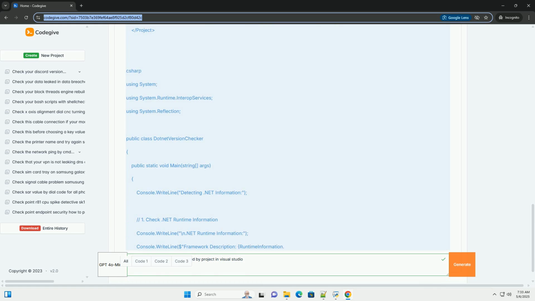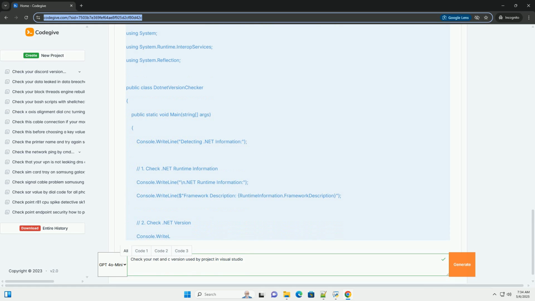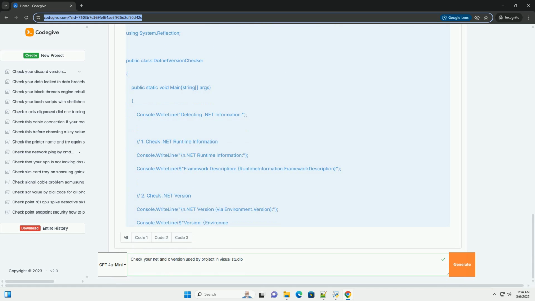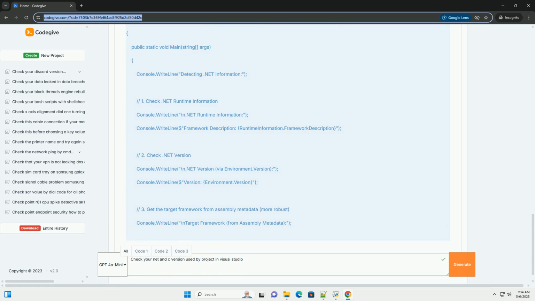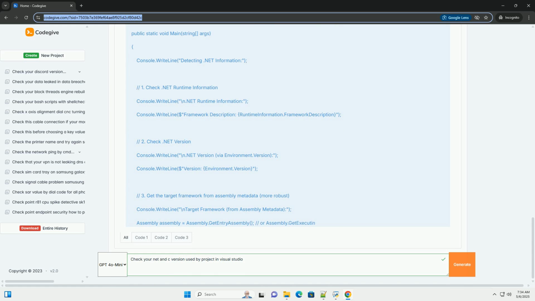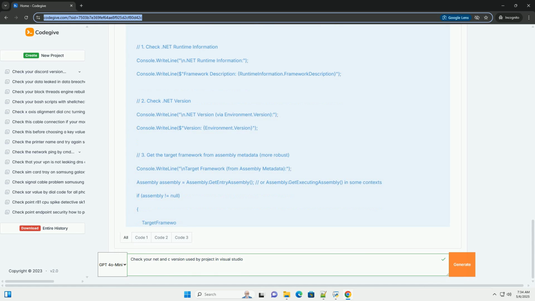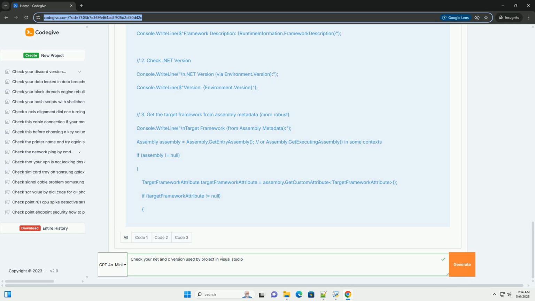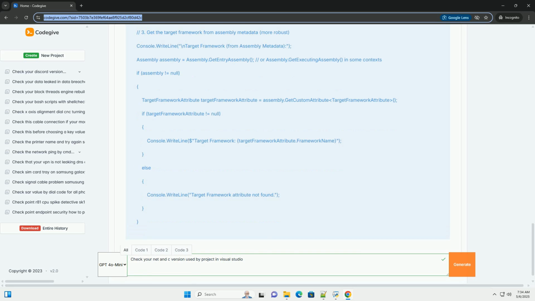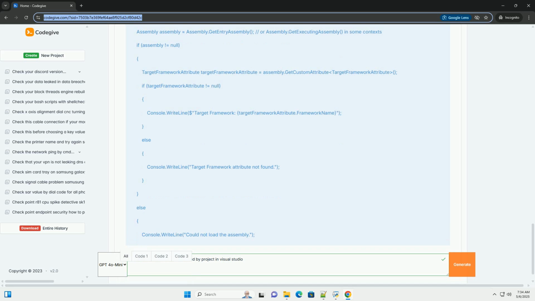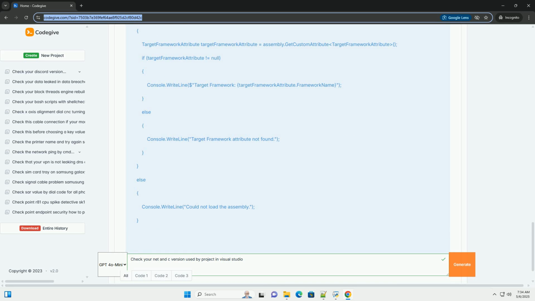Before we begin, it's crucial to understand the difference between .NET Framework and .NET Core/.NET 5+/6+. .NET Framework: the original .NET platform developed by Microsoft. It's primarily designed for Windows and tightly integrated with the Windows operating system. .NET Framework is now considered legacy. The last version is .NET Framework 4.8.